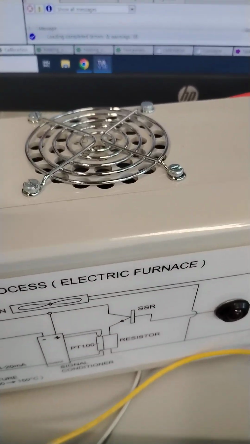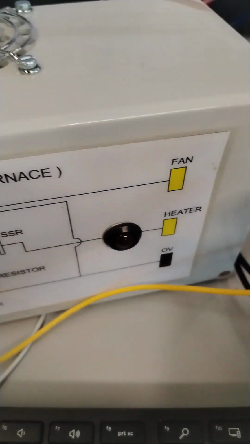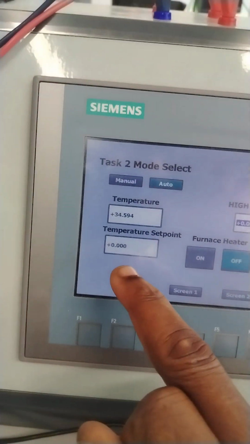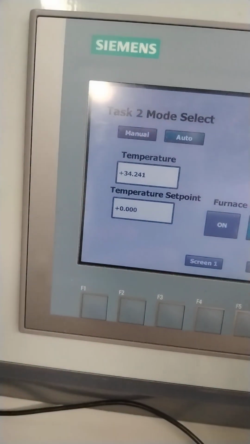So this is the temperature control system, the on and off temperature control system, where we have the heater, the fan, and our sensor and our HMI screen. So this is the set point. This is the current value, 34 degrees of the heater.